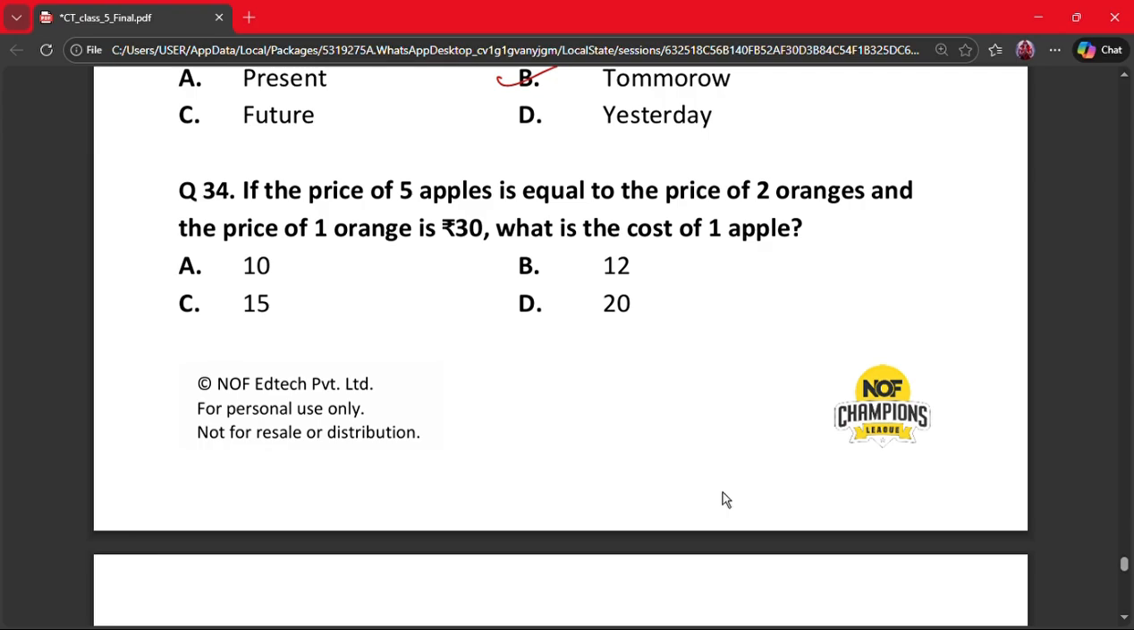The next question is question 34. If the price of 5 apples is equal to the price of 2 oranges and the price of 1 orange is rupees 30, what is the cost of 1 apple? A. 10, B. 12, C. 15, D. 20. So 2 oranges is rupees 60, 5 apples is rupees 60 and 1 apple, 60 divided by 5, that is 12. So correct answer is option B.